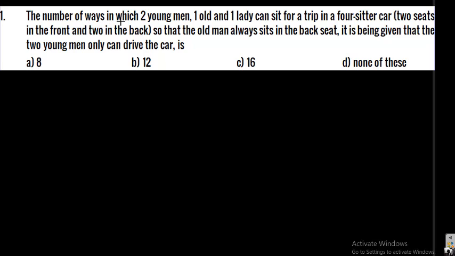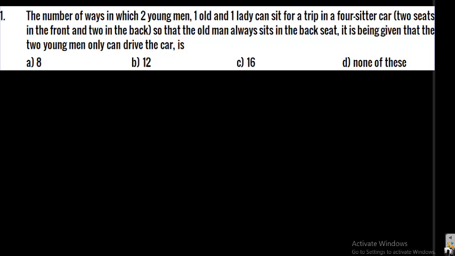The number of ways in which two young men, one old man and one lady can sit for a trip in a four-seat car, provided there are two seats in the front and two seats in the back, so that the old man always sits in the back seat. It is given that only the two young men can drive the car. In how many ways can you arrange them?